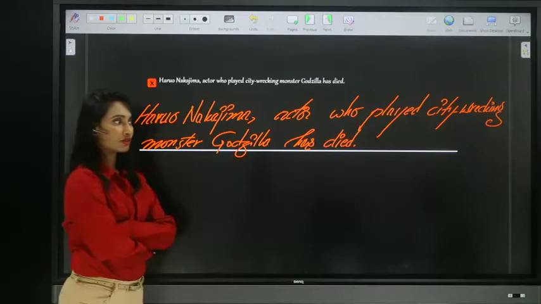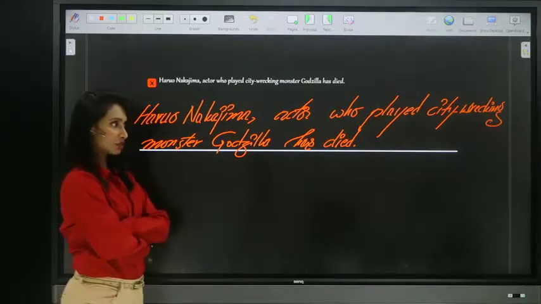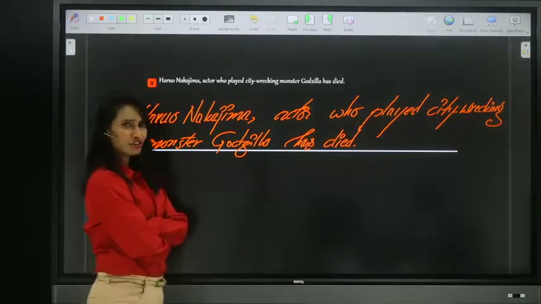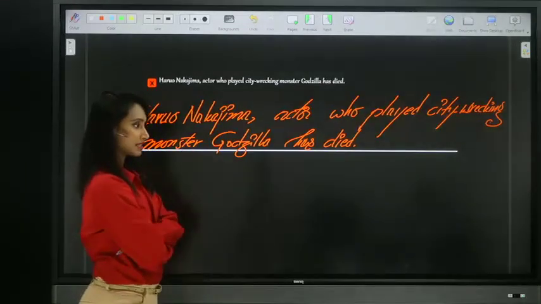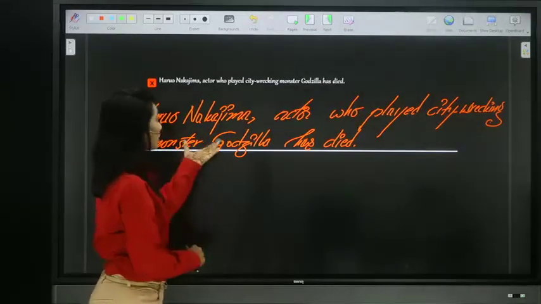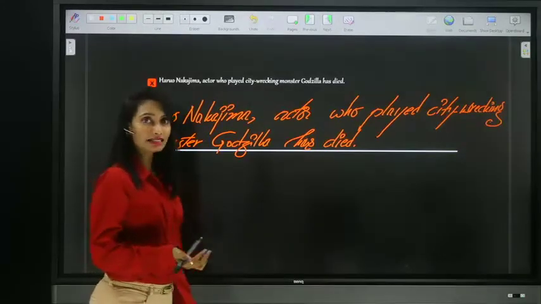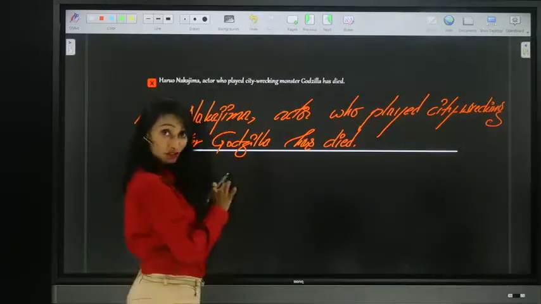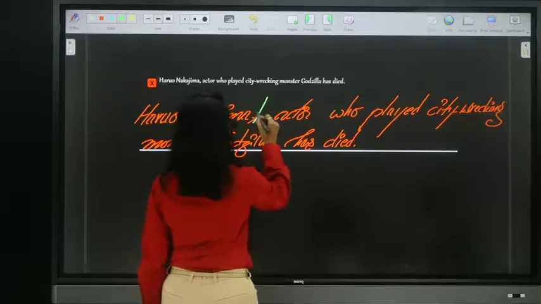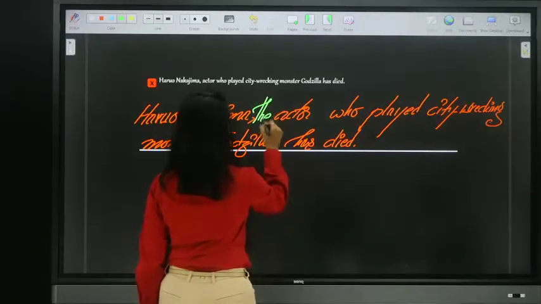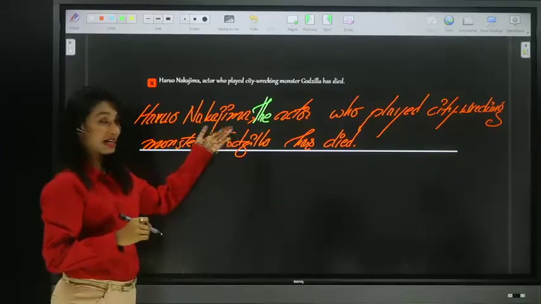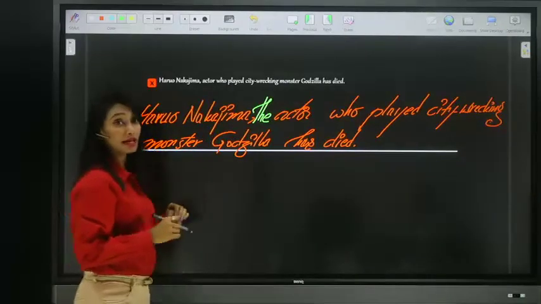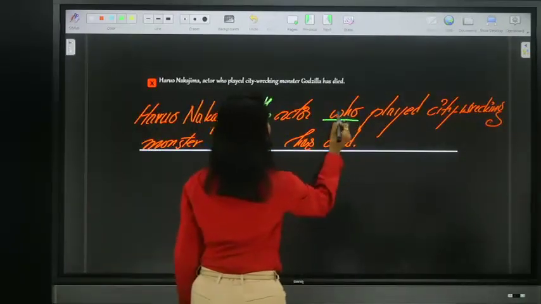Yes, Srinivas Rao, you're right. Angela, yes, you are right. So you don't need to type entire Angela, just type where there is an error. So, yes, you're correct, guys. So, Haro Nakajima, actor, which actor? We are talking about a particular actor. So, we must place definite article the. Haro Nakajima, the actor who played.